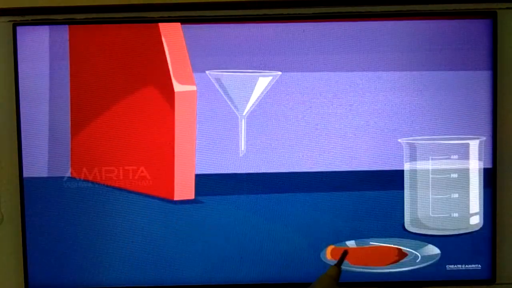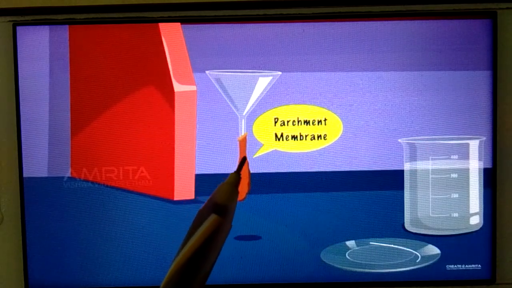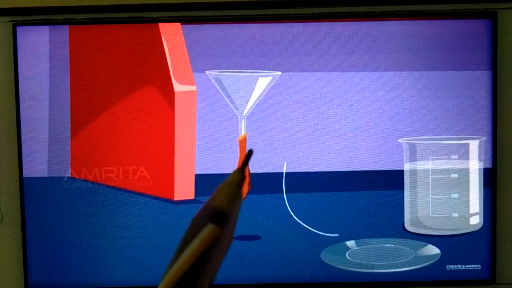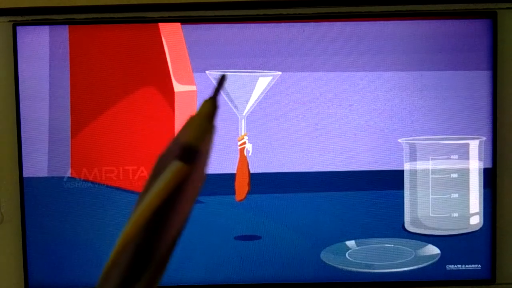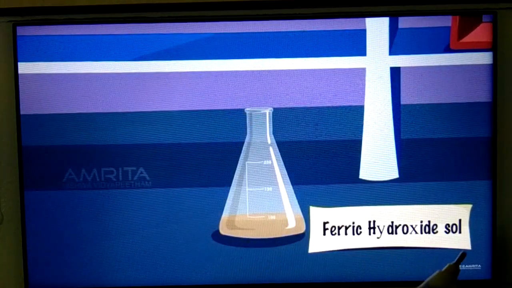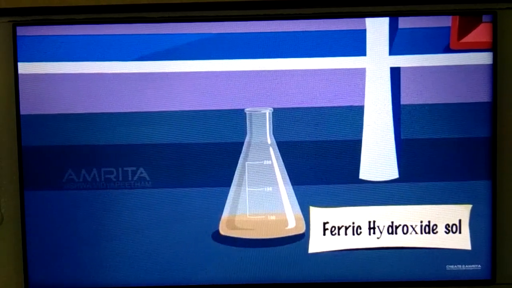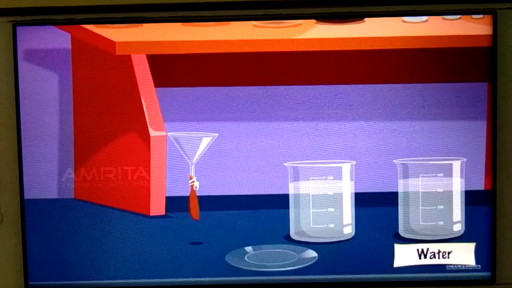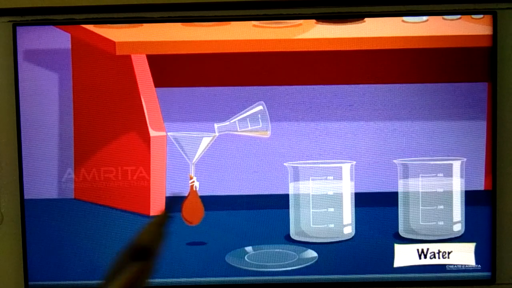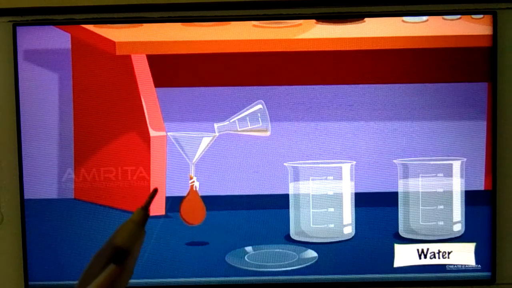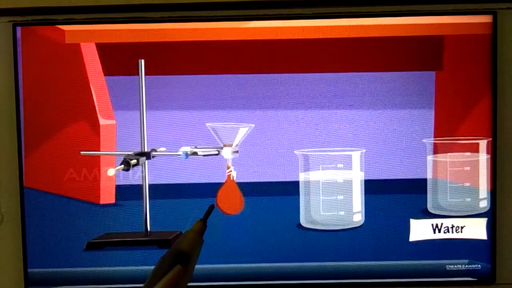Again take a funnel, take parchment membrane, fix it here, attach it here, tie it with the thread tightly. Now pour the ferric hydroxide sol which is prepared into this parchment membrane bag. The bag will bulge here, just like a balloon. You can see this parchment membrane bag is bulged here.